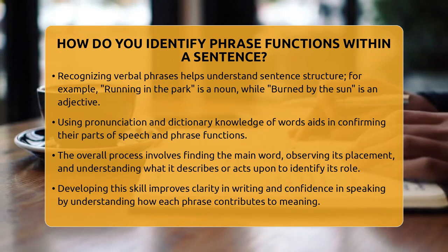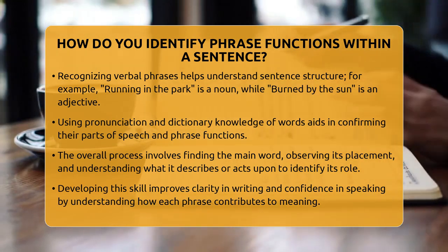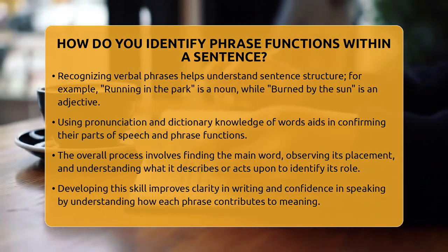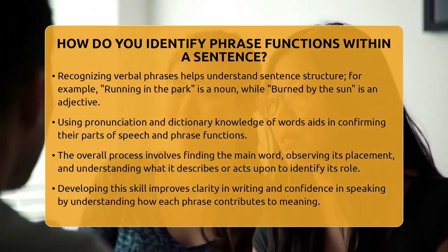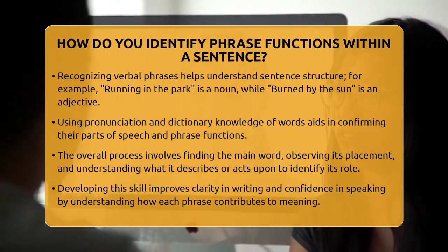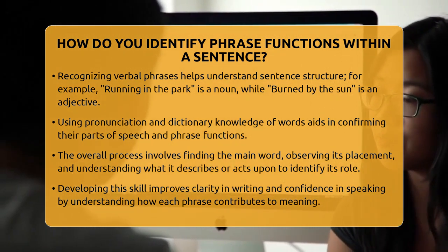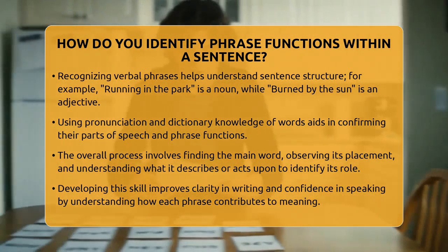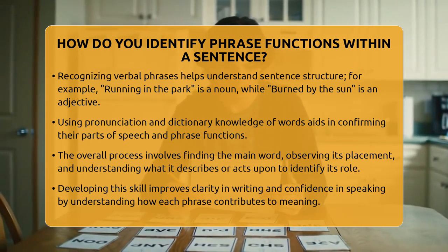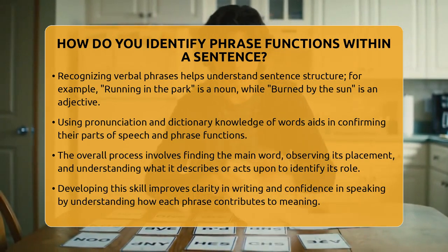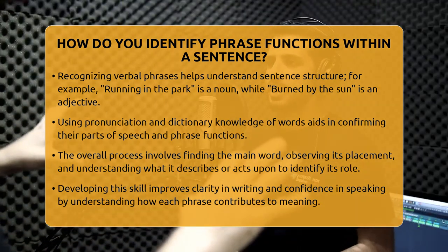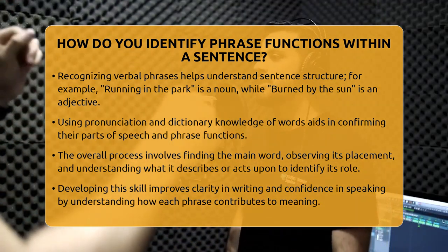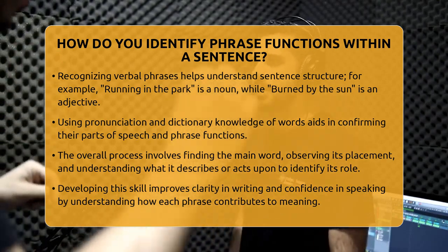So, to identify a phrase's role, start by finding its main word, then see where it appears in the sentence and what it's describing or acting upon. Think about whether it's a subject, an object, or a modifier. Use your understanding of word types and pronunciation clues to make sure you're right. With practice, you'll be able to break down sentences easily and see how each phrase contributes to the overall meaning. This skill makes your writing more accurate and your speaking more confident.